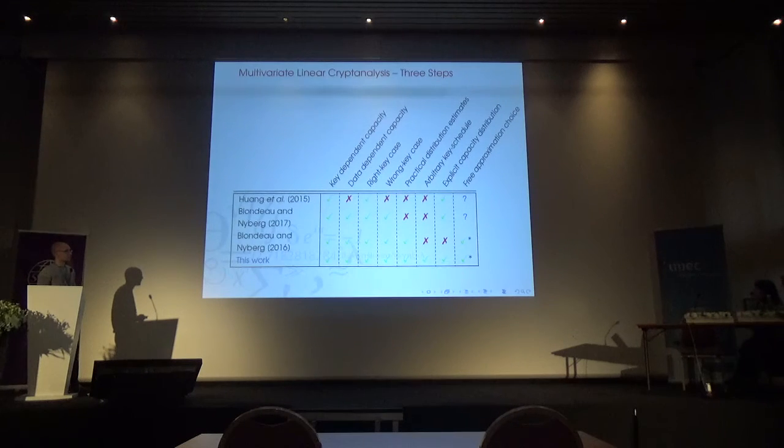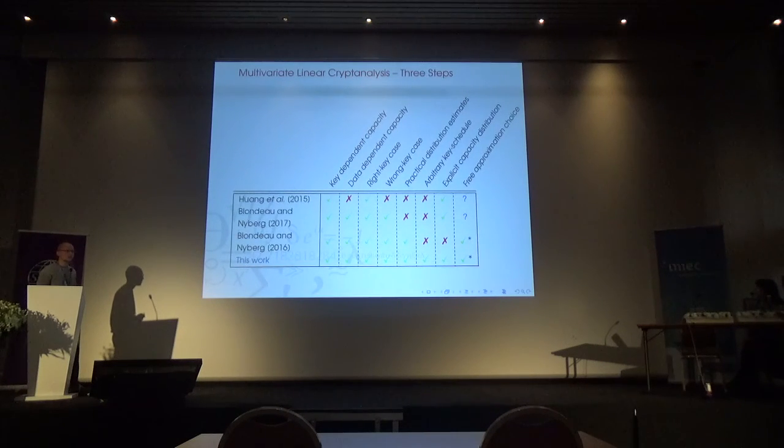So we fix this arbitrary key schedule here. Like when you calculate your signal, I don't really care what key schedule you use, I just compute the sum. So I don't need any assumptions on the key schedule. And well, explicit capacity distribution, we can't necessarily give you a closed form depending on the cipher, but we can at least allow you to efficiently sample from this distribution as much as you want to. So I put a little star on these here because of this result by Newport. We don't really know how to express the wrong key distribution when we have linearly dependent approximations, but hopefully someone will come along to fix that in the near future.